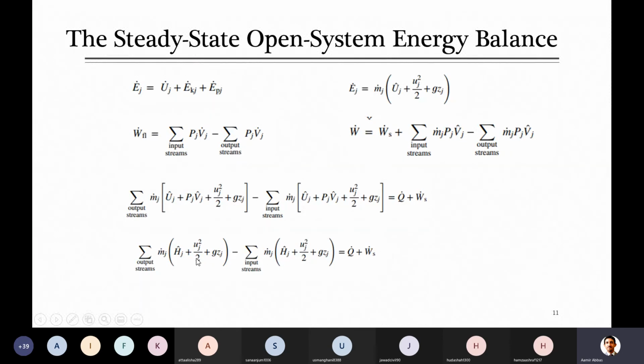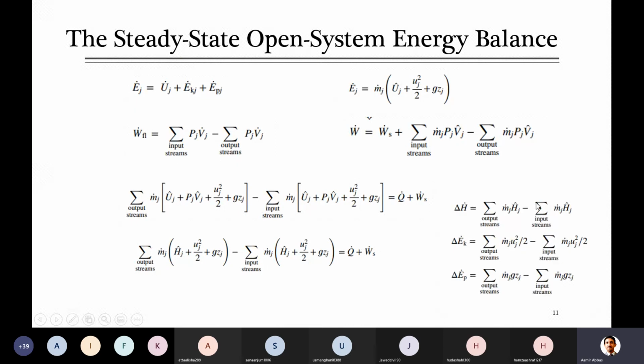Similarly, kinetic energy of output stream minus kinetic energy of input stream. If I just open these brackets, they will be all negative here. And then there is potential energy of output streams minus potential energy of input stream. So we can just put it in the form of delta or change, if we just take the difference between these output streams minus input streams energies. Wait a minute, please.